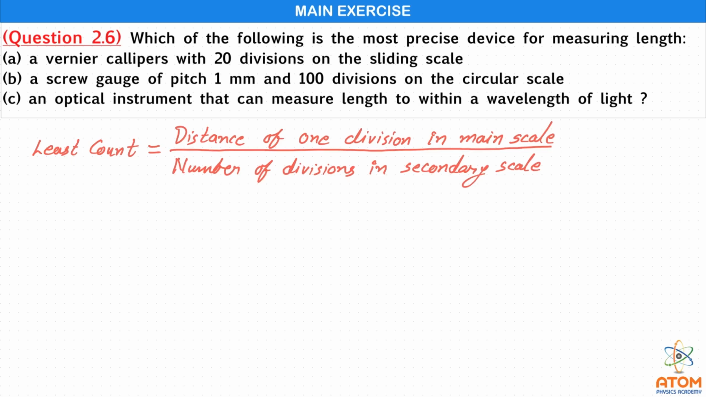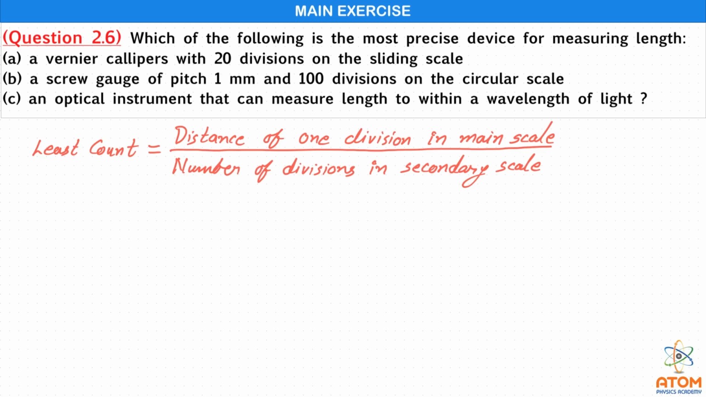As I said, the vernier calipers, the micrometer screw gauge, and the spherometer all have two scales: one is the main scale and another is the secondary scale. So the least count is the distance of one division in the main scale. In the main scale there are divisions and every division has some minimum distance. So the least count is the distance of one division in the main scale divided by the number of divisions in the secondary scale.